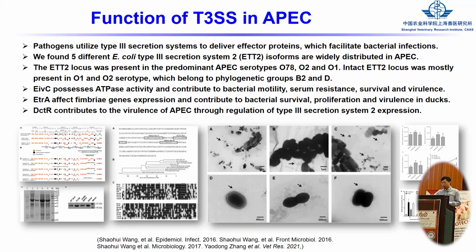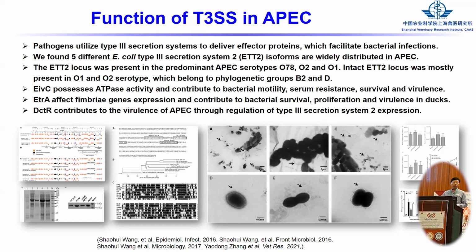Also, we did gene mutation and complementation using the Red system, and found that the core factor of the ETT2, EivC, is an ATPase and contributes to bacterial motility, serum resistance, survival, and the virulence of the APEC. Also, another regulator in the ETT2, EtrA, can affect gene expression and contribute to bacterial virulence.